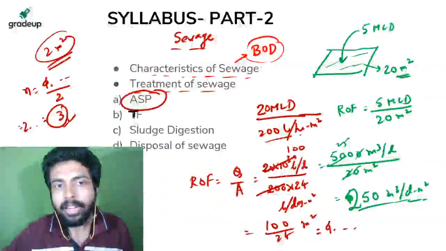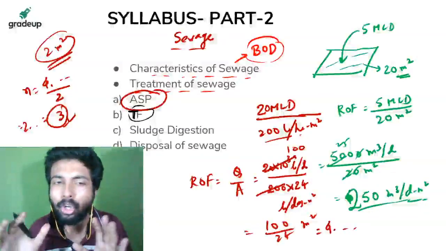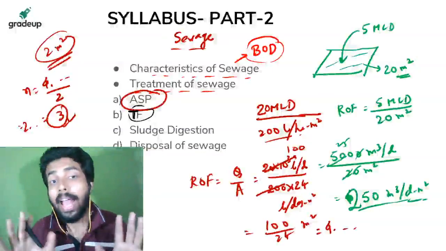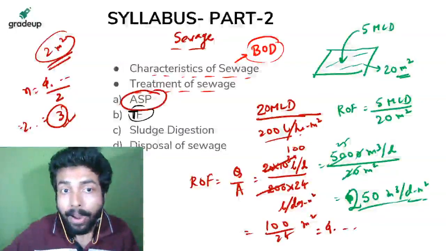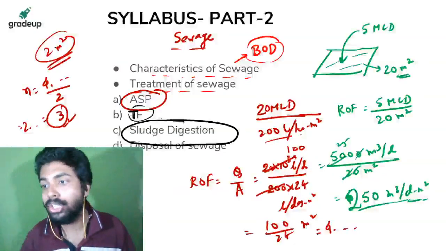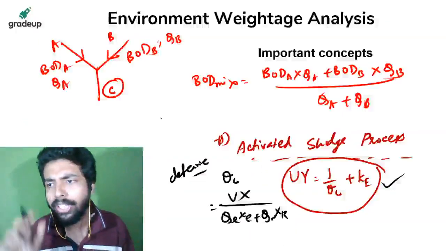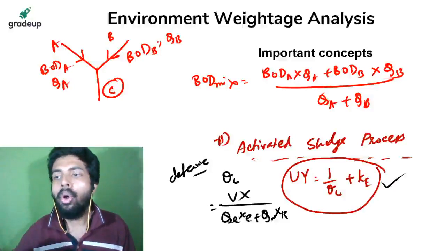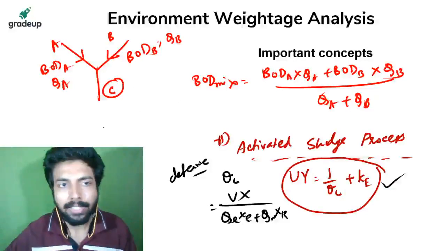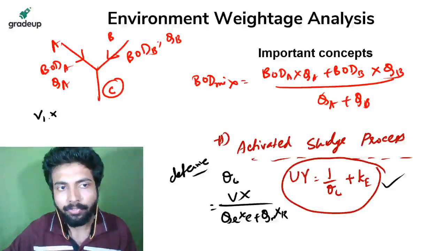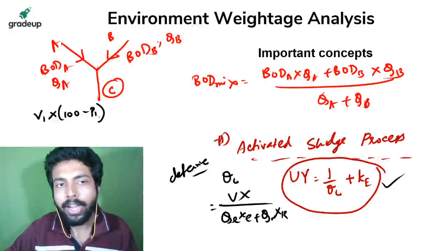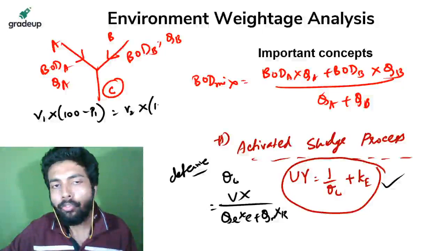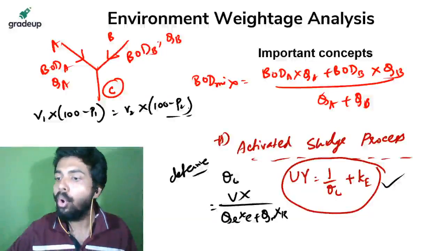Coming to trickling filter, it is important but not that much important as compared to ASP. But if I talk about sludge digestion, it is highly important for short questions as well as for 2 marks questions. For short questions, this formula is very helpful: V1 into 100 minus P1 is equal to V2 into 100 minus P2. You know what is this?